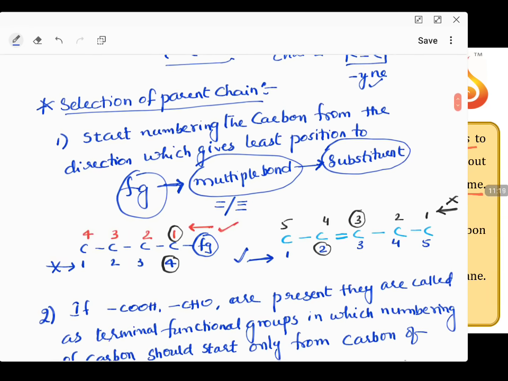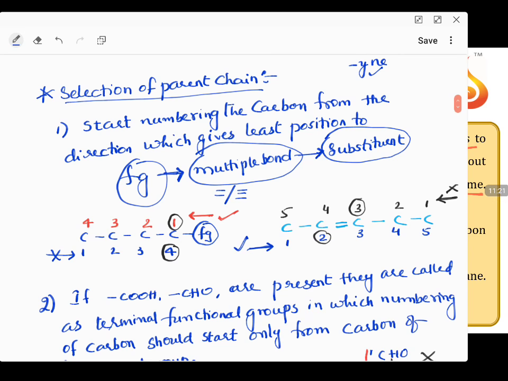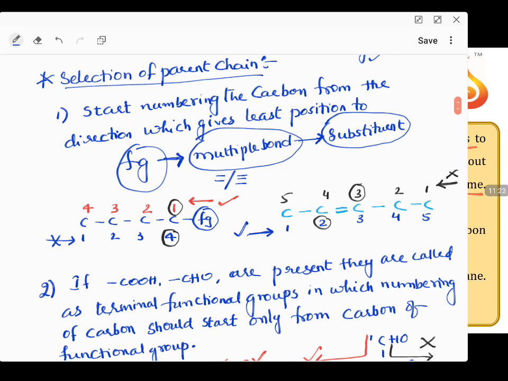Let us come to how to select the parent chain. Selection of the parent chain follows a simple methodology. Start numbering the carbon from the direction which gives the least position in this order. If you have a functional group, your functional group should be in the least position. From whichever side you give numbering, you see the functional group coming at the less positioned carbon, then that is your direction.